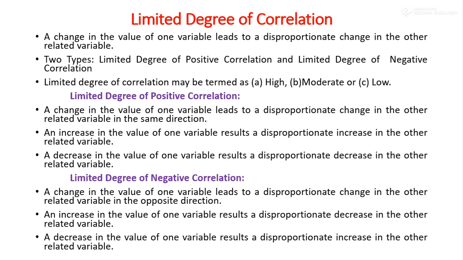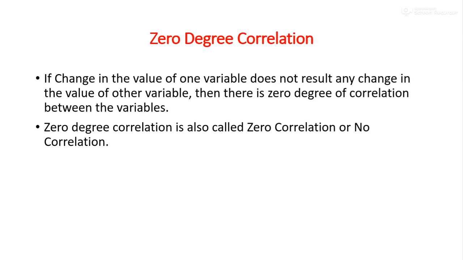Okay, then what is zero degree correlation? If a change in the value of one variable does not lead to any change in the value of the other variable, then the degree of correlation between variables may be termed as nil or zero. Zero degree correlation is also called zero correlation or no correlation.